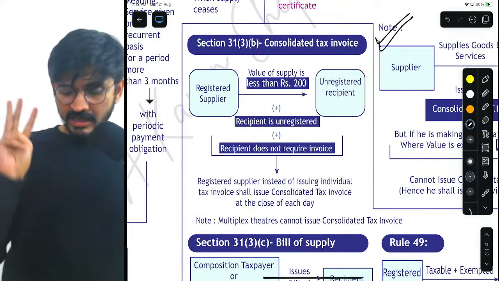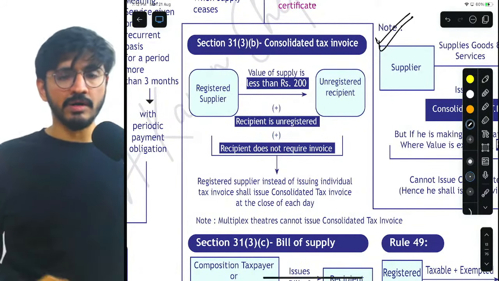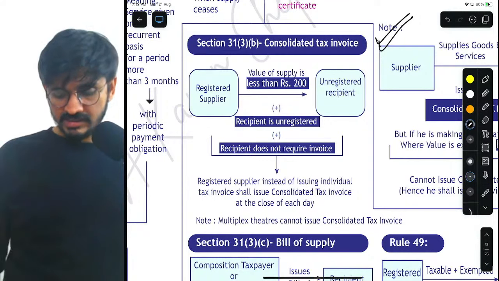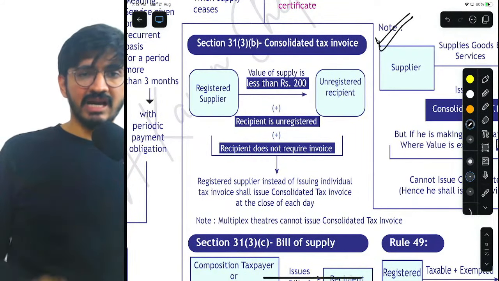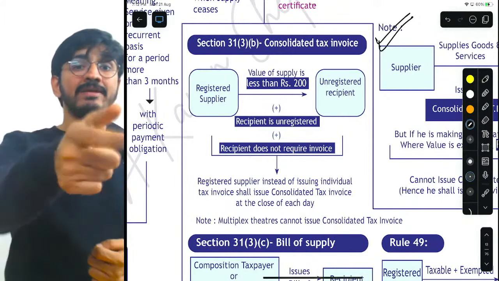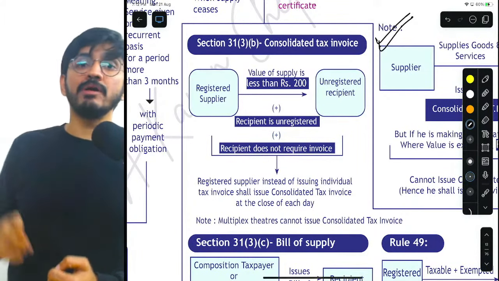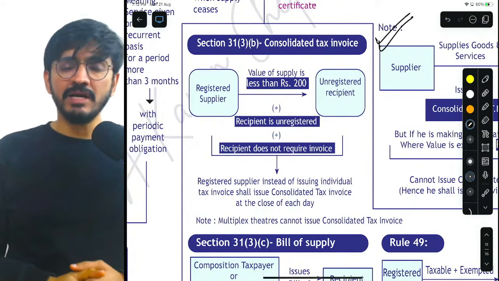Understand? So if there are three conditions: value of supply is less than 200, recipient is unregistered, and recipient does not require an invoice, then in that case I will not issue an individual invoice to recipients. Understand how funny it will be?